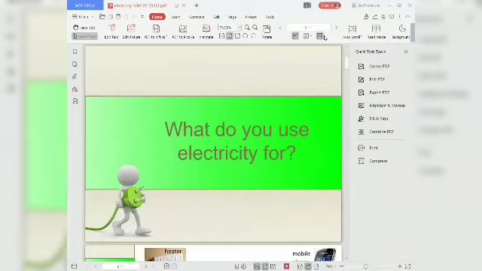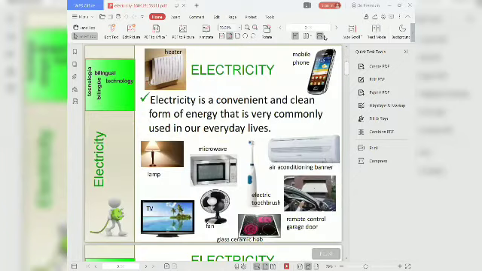What do you use electricity for? It is the general question. Electricity is a convenient and clean form of energy that is very commonly used in our everyday lives. For example, we use electricity in the form of heater, mobile phone, homes, lamp, air conditioning, banner, microwave, TV, fan, etc.